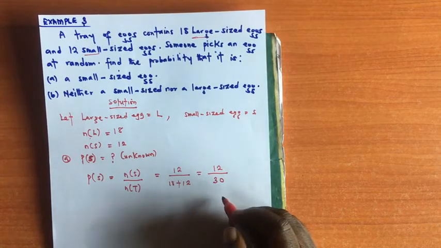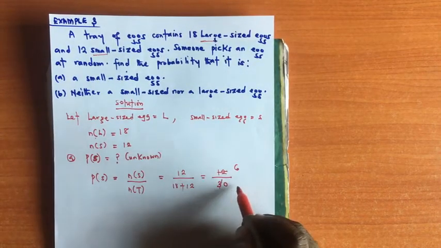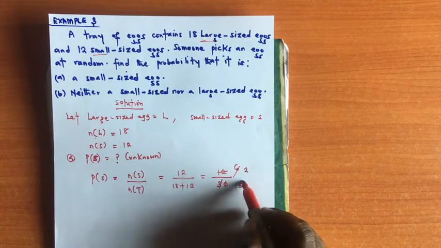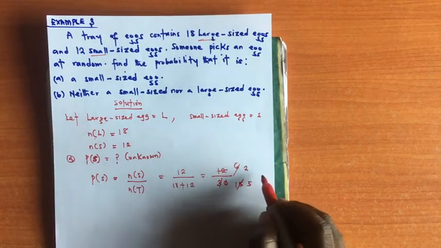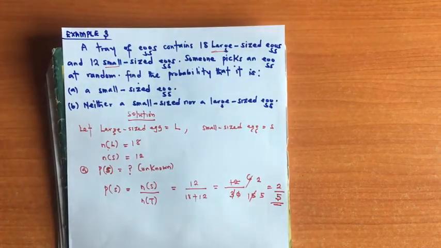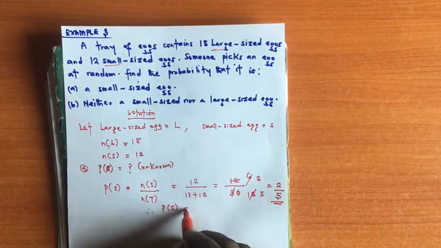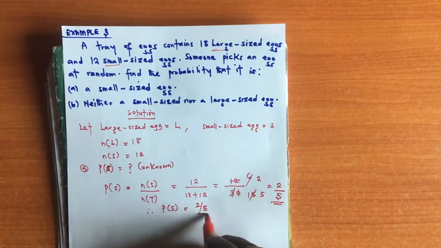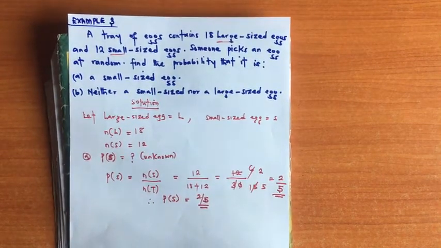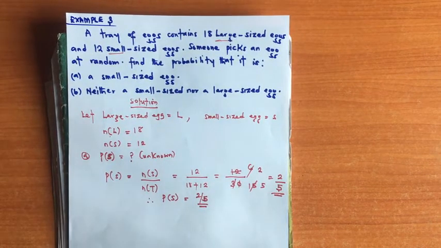Can you see that? So we now take the common factors. 2 can go here, 6. 2 in 3 is 1, remainder 1. In 10 is 5. 3 can go here, 2. 3 here is 5. So our final answer here is 2 over 5. 2/5 is the solution to this problem. Therefore, the probability of selecting a small-sized egg is 2/5. 2/5 is the final answer.